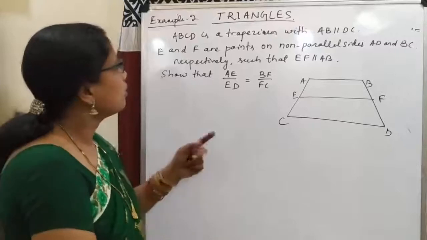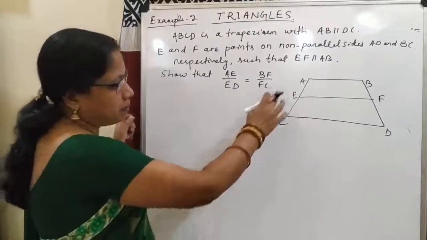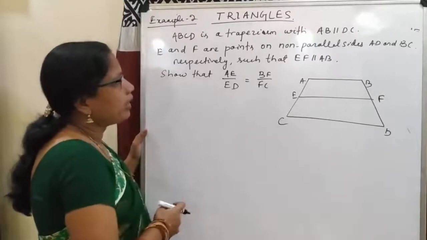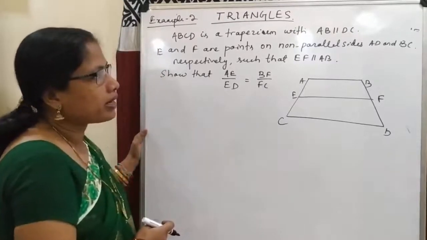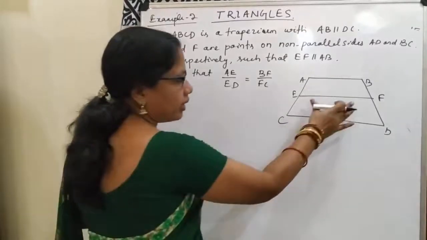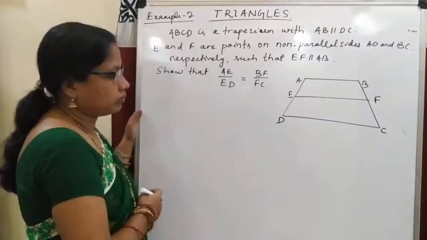Next example, ABCD is a trapezium with AB parallel to CD, and E and F are points on non-parallel sides AD and BC respectively, such that EF is parallel to CD.